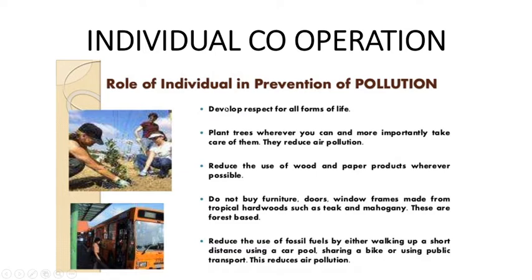Then water, similarly groundwater level, everything. So first of all you should have respect for all forms of life. Then plant trees wherever you can, and more importantly take care of them. You know that trees reduce air pollution. Reduce the use of wood and paper products wherever possible. Do not cut wood. Paper products means you are cutting the wood.